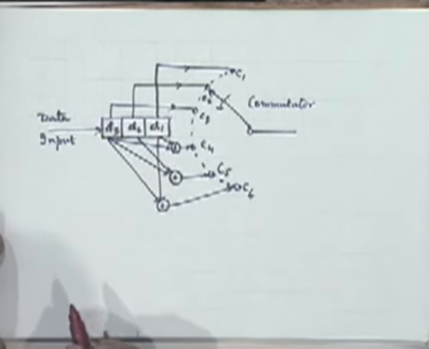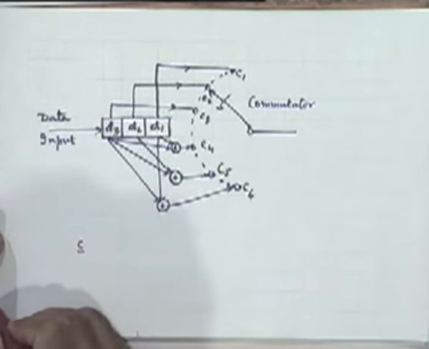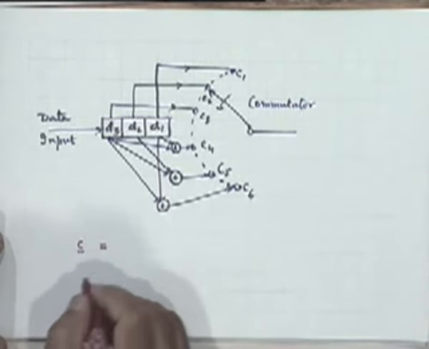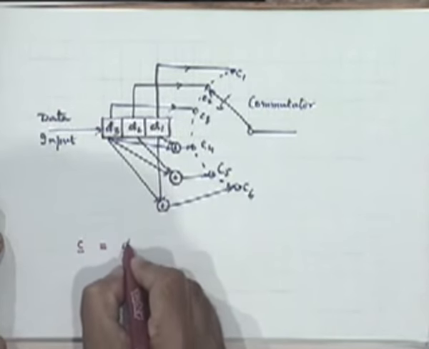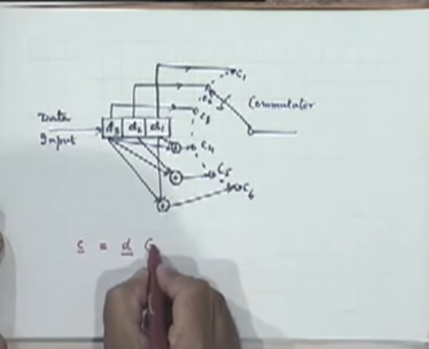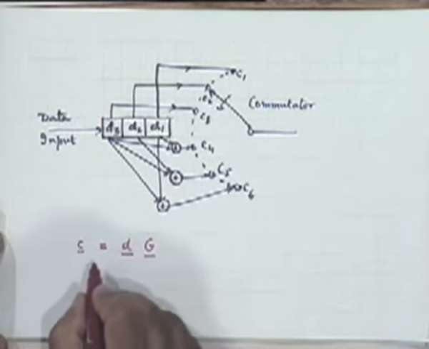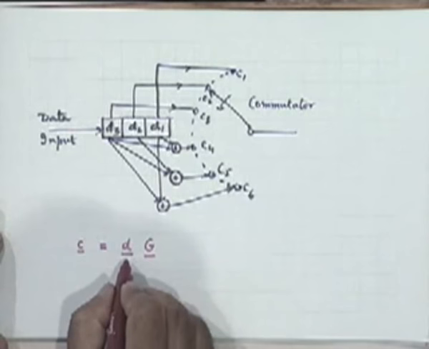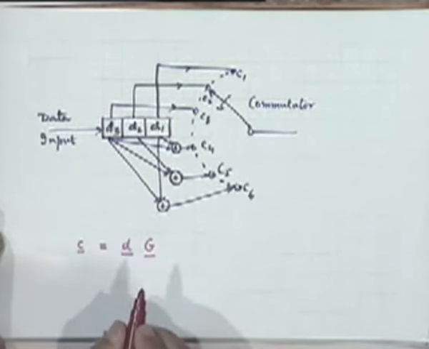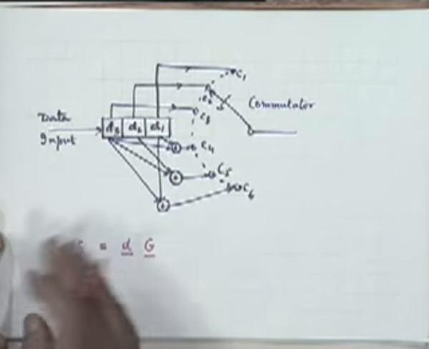To proceed further, let's recapitulate that C, the code word vector, is related to the data vector or the information bit vector D through the linear transformation by G. That is, the vector C is the vector D times G, where C and D are what kind of vectors? Row vectors, not column vectors. If it was column vectors, then it would have been the other way around.